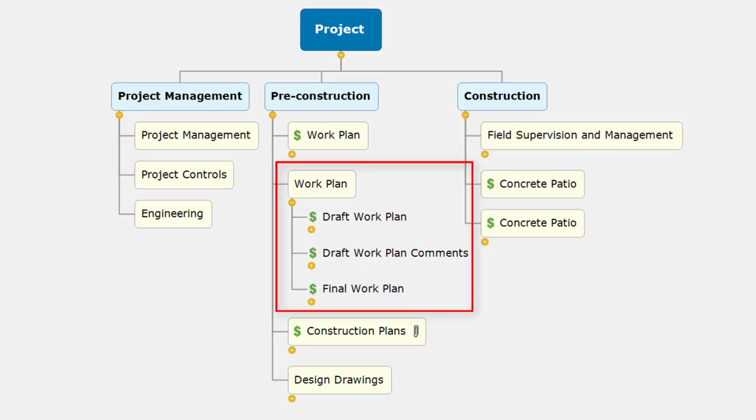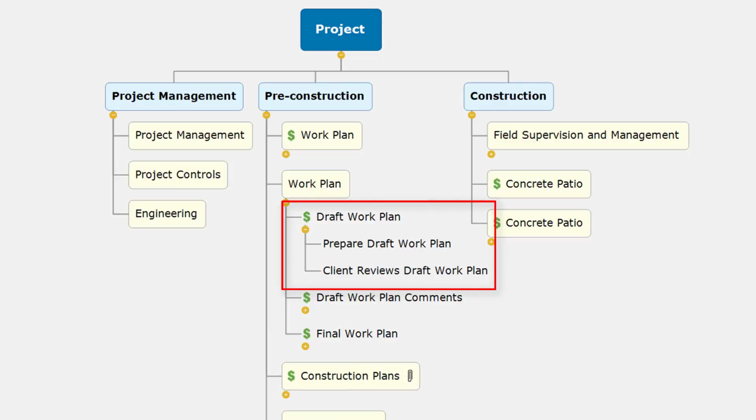The next example is the work plan. Again, it's the lowest level, the work package level. I've decomposed the work plan into draft work plan, draft work plan comments, and final work plan. You can see the dollar sign. This represents where I'm capturing cost. So I'm estimating at this level, and then I'm also capturing the cost, both the labor, resources, equipment, subcontractors, all of the resources associated with cost I'm capturing to be able to track.